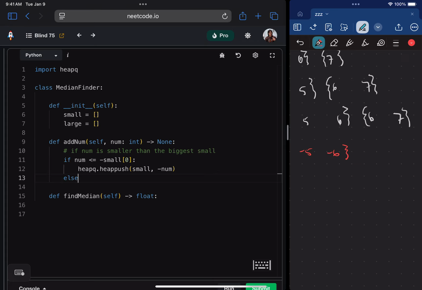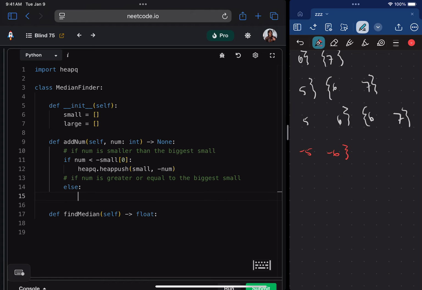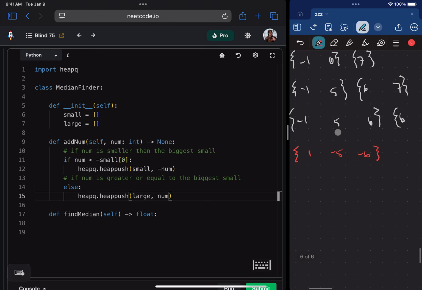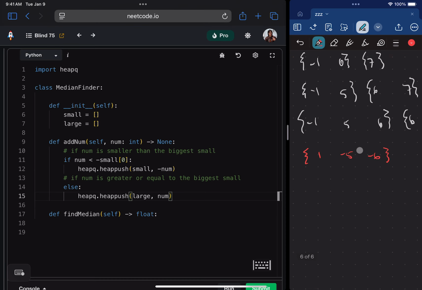So then we have the else. In fact, you know what? I'll do this, and then the else scenario will be if num is greater or equal to the biggest small. So if it's bigger than or equal to the biggest small, then we're going to put it into large. And since large actually is a min heap because we want the minimum value of the larges, we just push num normally here. Yeah, and it is kind of like a map. We know in our heart of hearts that this is really supposed to be -1, 5, and 6, but the data will say the reverse so that we can take advantage of that min heap nature. Okay, so we got that.